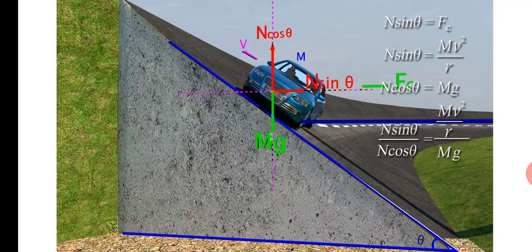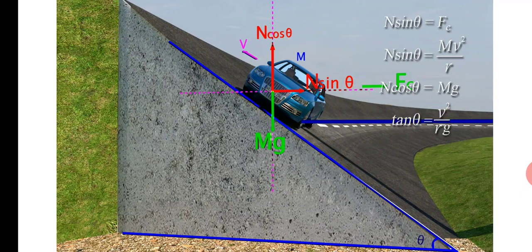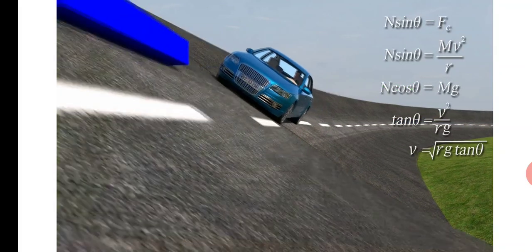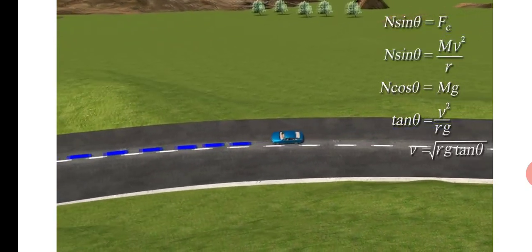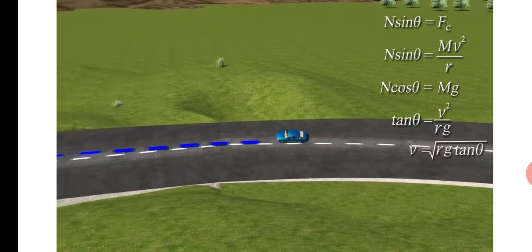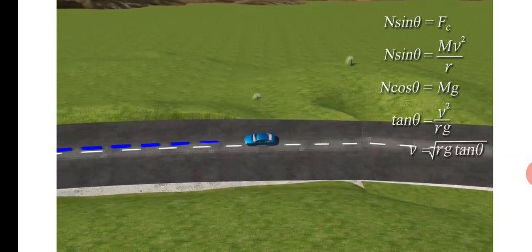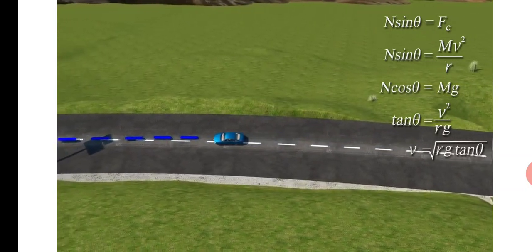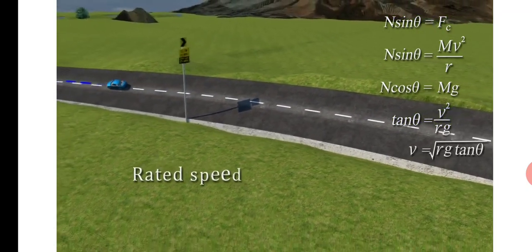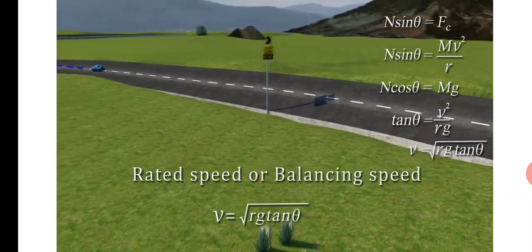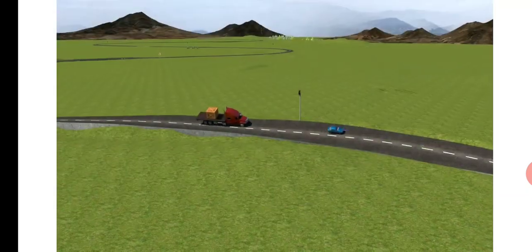If you divide these two relations, N sin theta upon N cos theta, it becomes tan theta, and after cancelling m, we get tan theta equals v square upon r g. This implies v equals under root r g tan theta. So this is the maximum safe speed, the balancing speed or normal speed of a vehicle which is moving on a banked road. That v does not depend upon the mass of the vehicle, because there is no term m in that equation. The rated speed or balancing speed v equals under root r g tan theta.